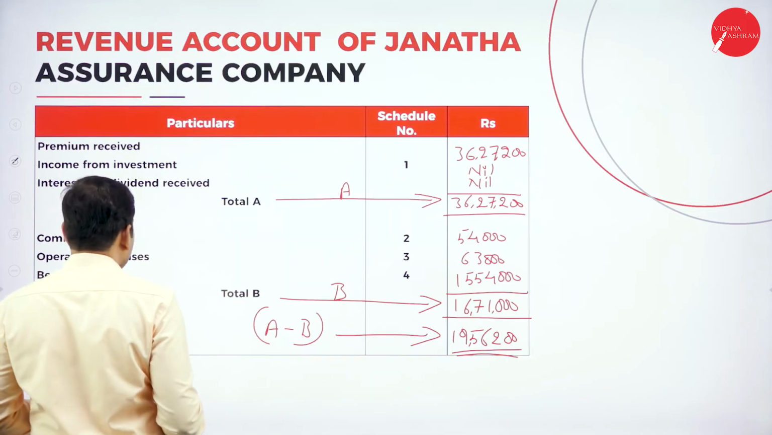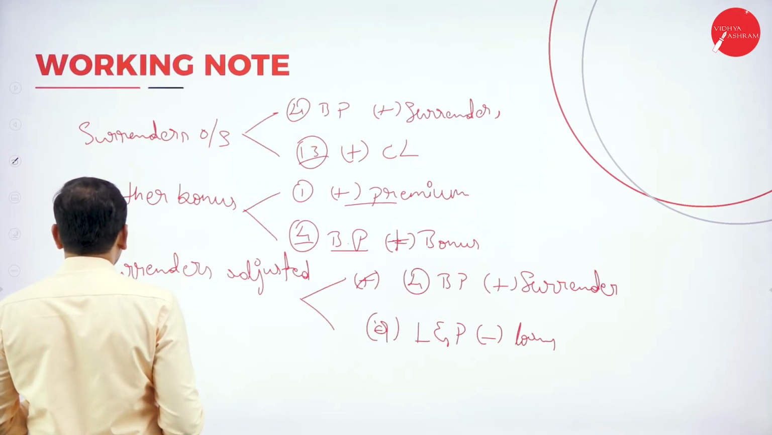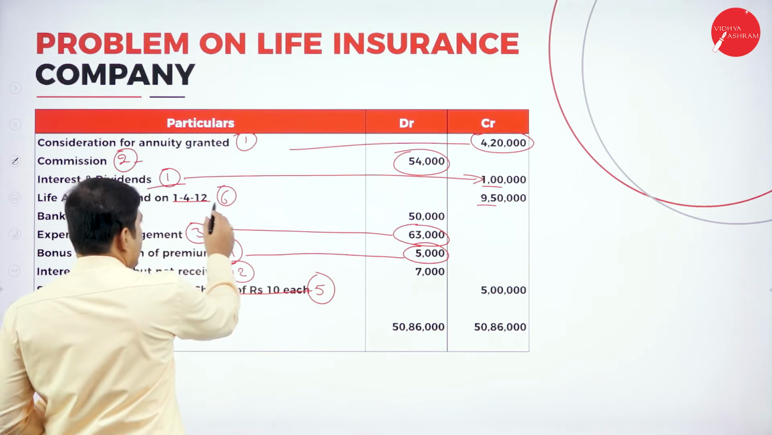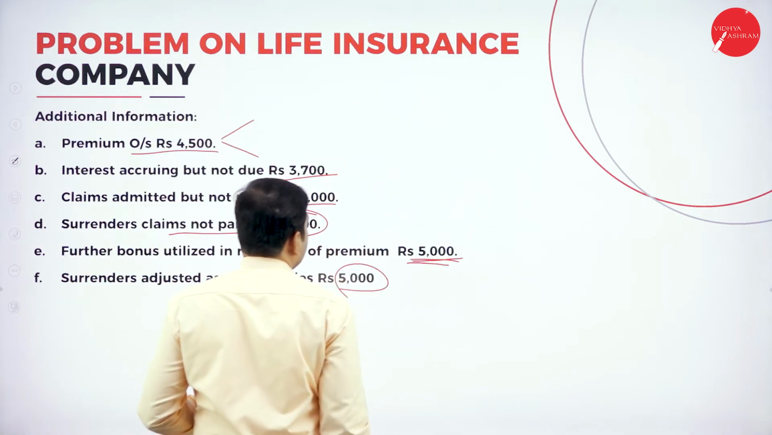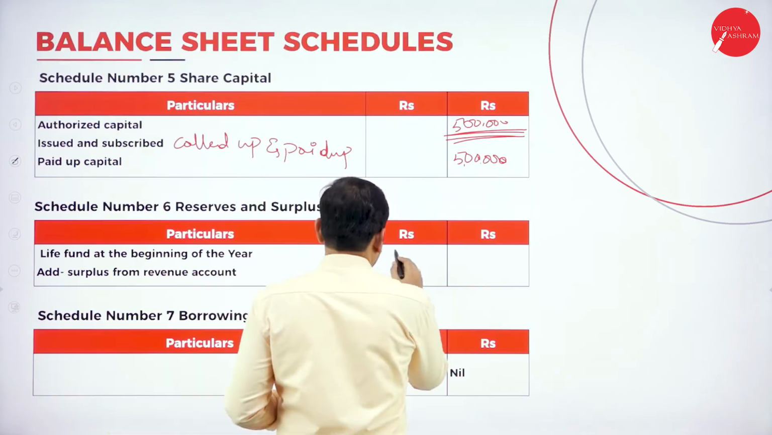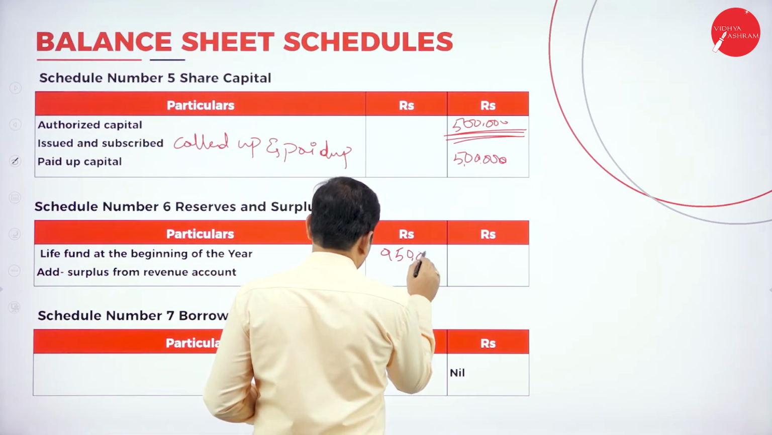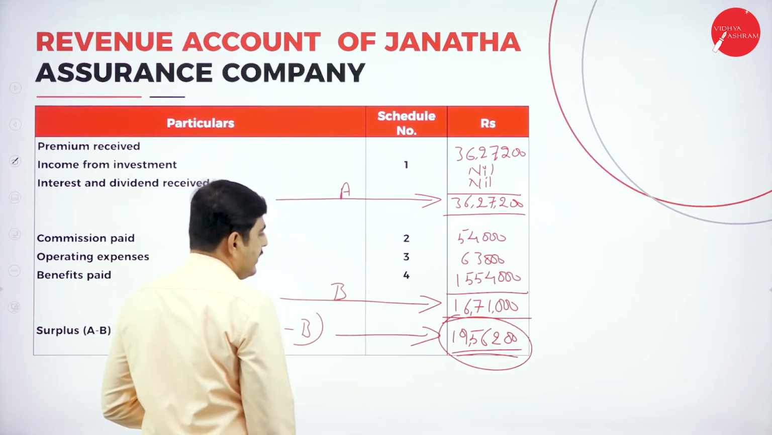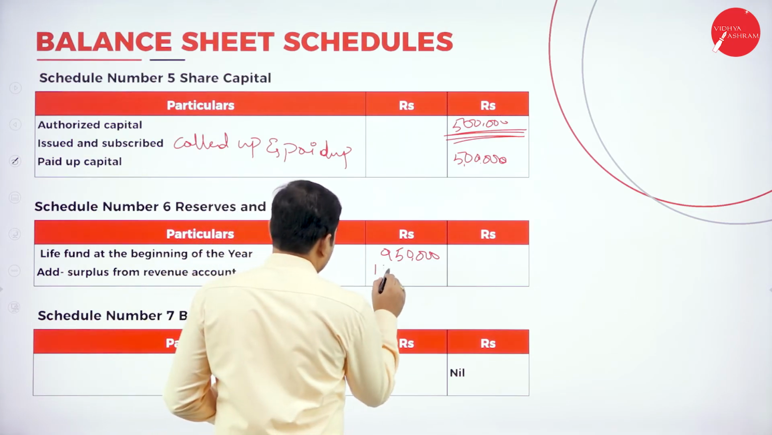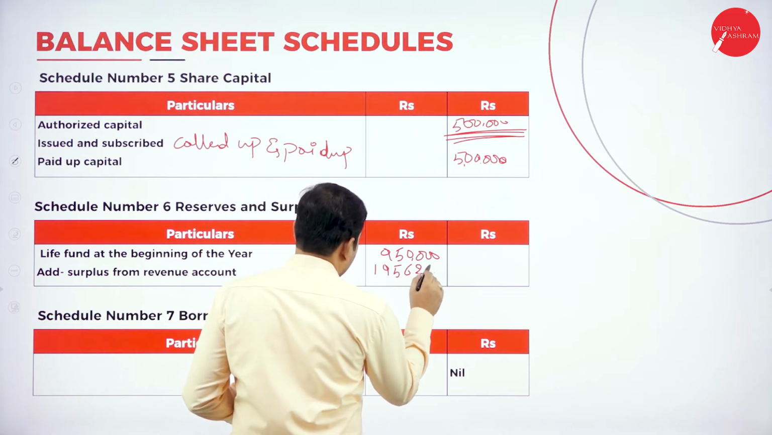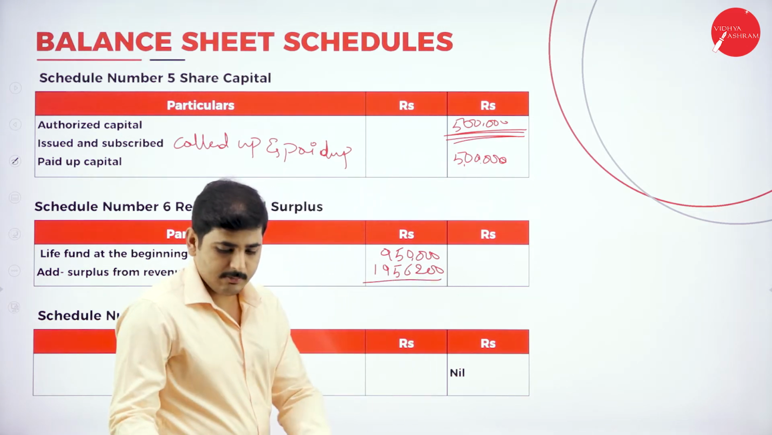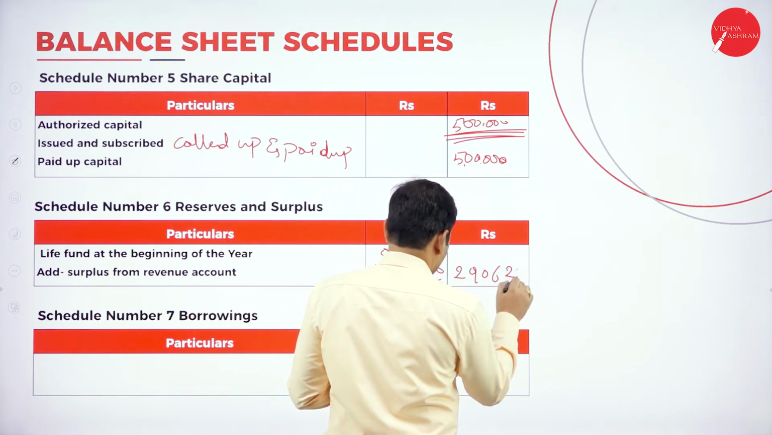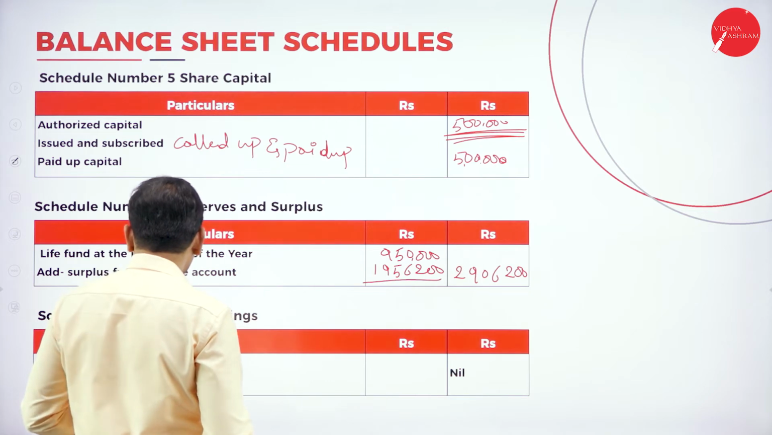So what is the life fund we got here? Life assurance fund is 9,50,000. To this add the surplus, 19,56,200. Add it, write it in the outer column. So we'll get 29,06,200.